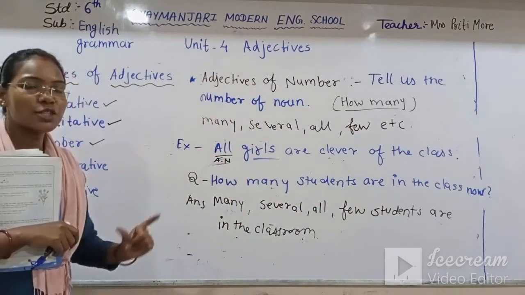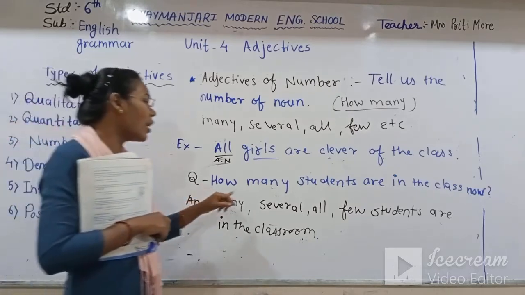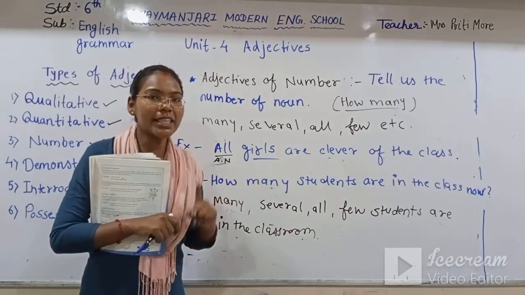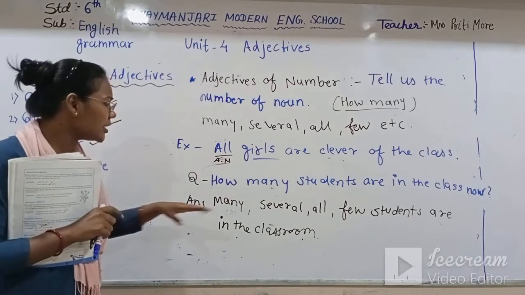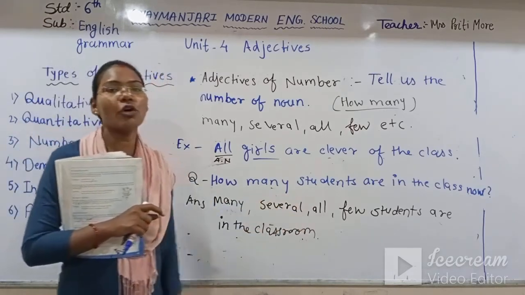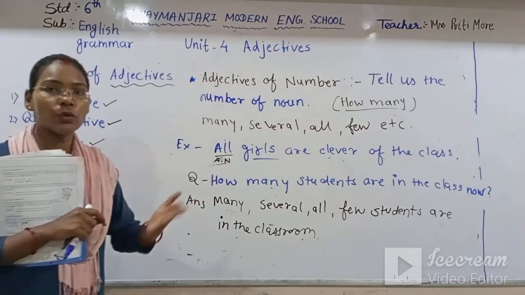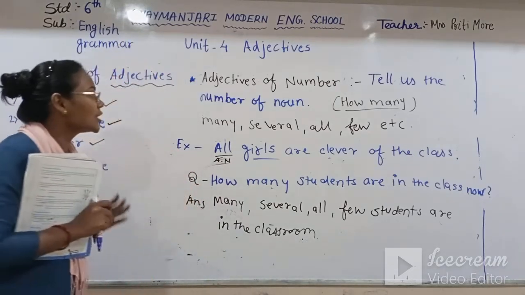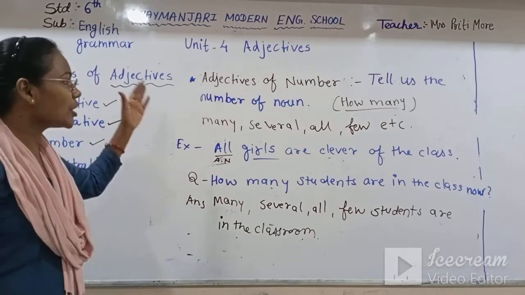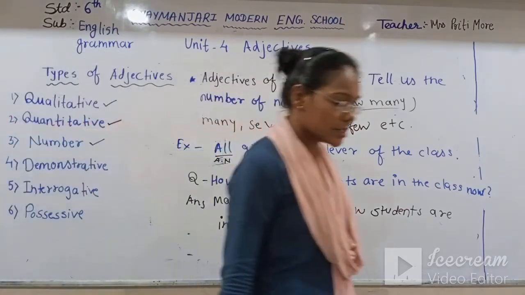So if we ask the question to the noun with how many, you will get the answer in the adjective of number. It can be many, several, all, few, or 2, 3, 4, 5, 1 to 100. Numbers also you can see in the adjective of number. Please note down all this with examples.